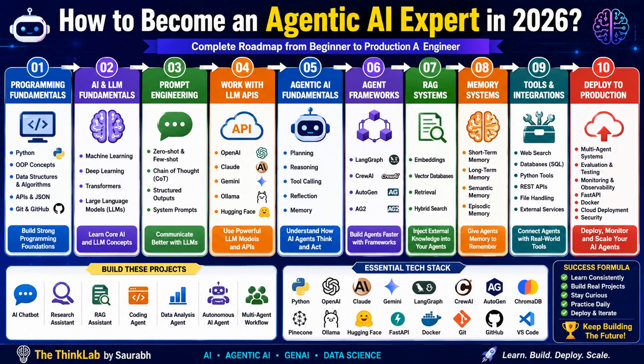So let's get started. So step one, the programming fundamentals. So everything begins with programming. So Python is the most widely used language in artificial intelligence. So before touching any AI framework, you should become comfortable with Python. Learn variables, loops, functions, classes, exception handling, modules. Understand object-oriented programming because many AI frameworks are built around objects, right?